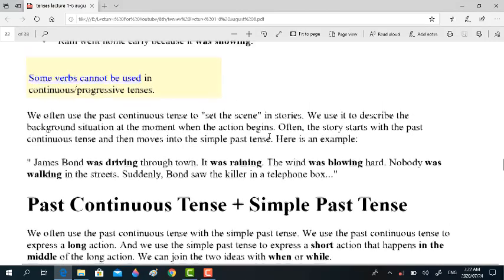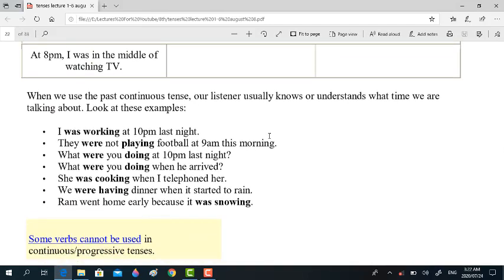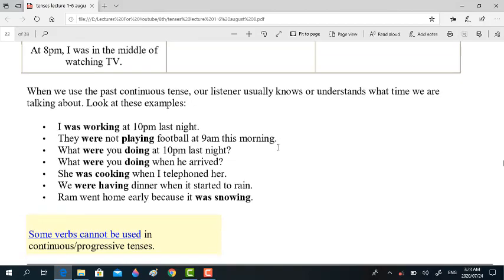So dear students, come up with 10 sentences, mentioning the point in past time, with different subjects and different verbs. Okay, thank you.